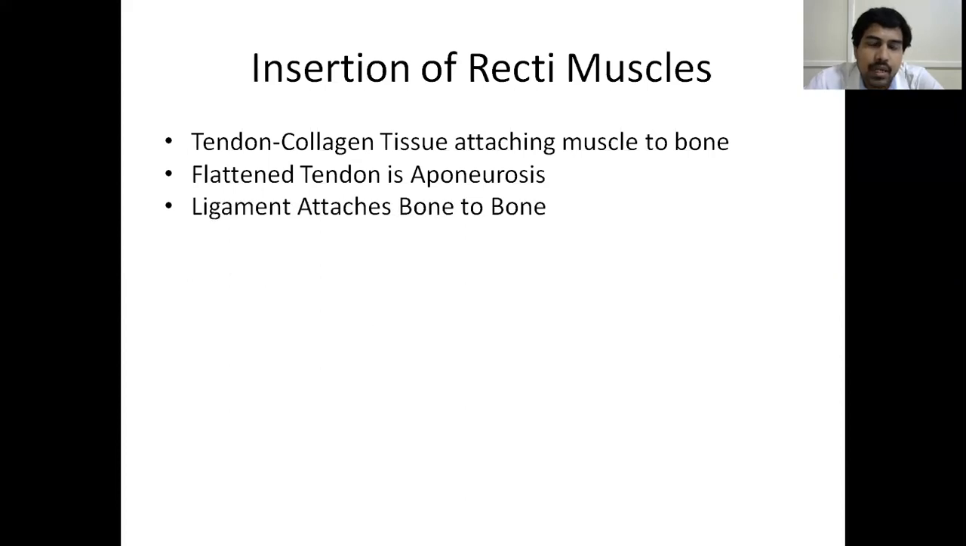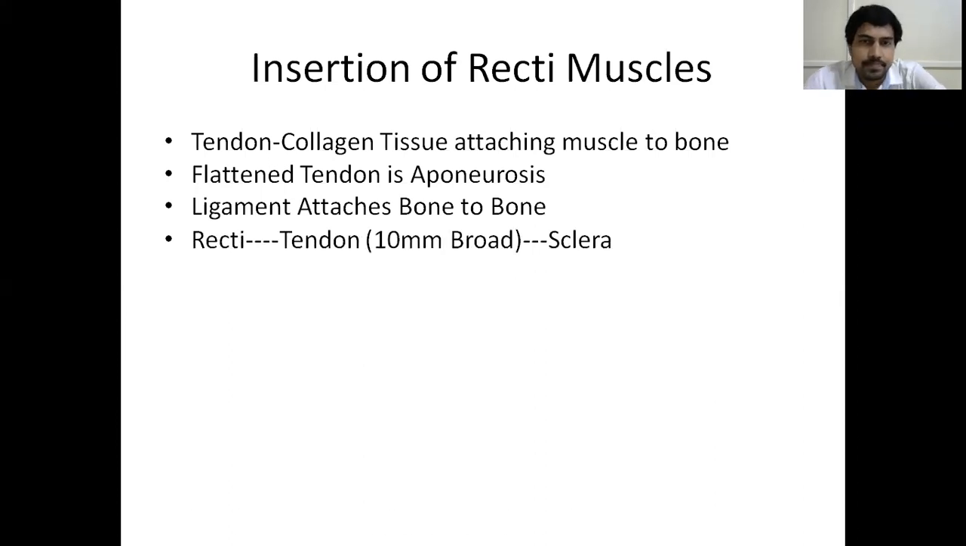And what is a ligament? A ligament is a thing which attaches the bone to the bone. So similarly, a tendon is nothing but attachment between a muscle and a bone, and a flattened tendon is called an aponeurosis. And a ligament attaches a bone to another bone.